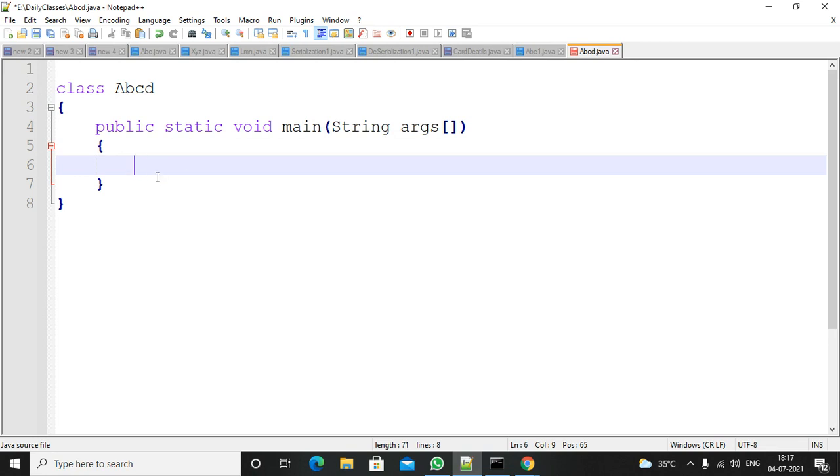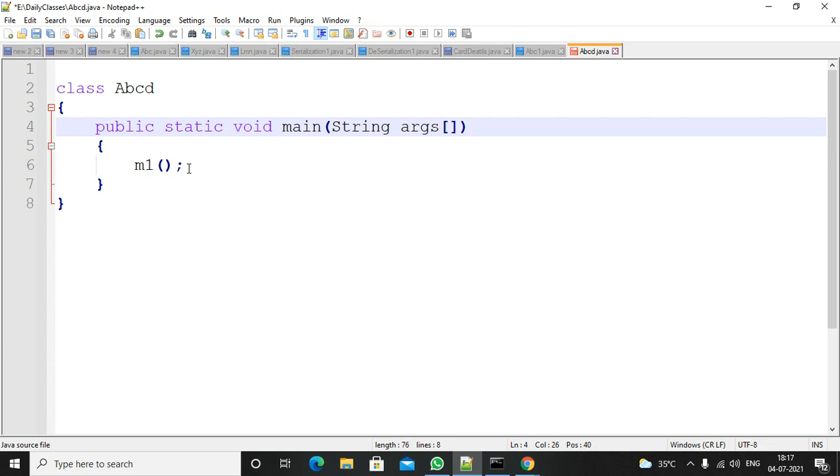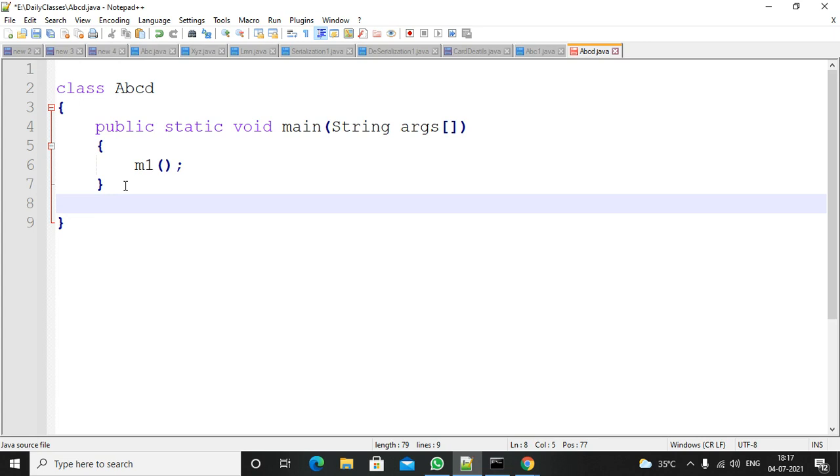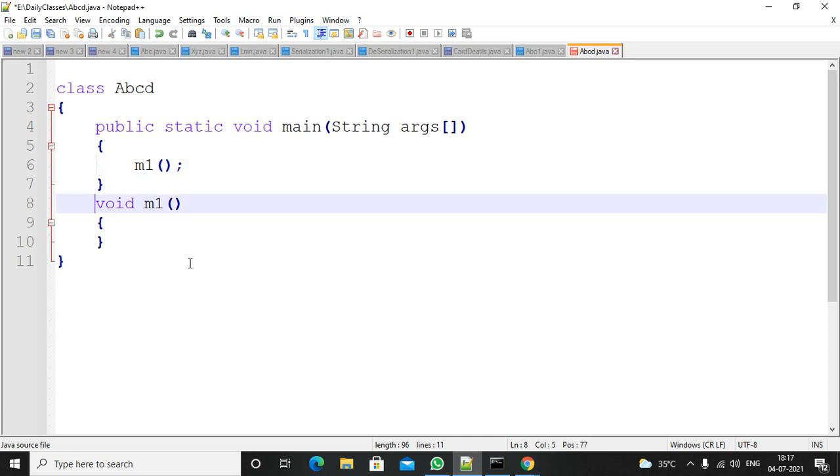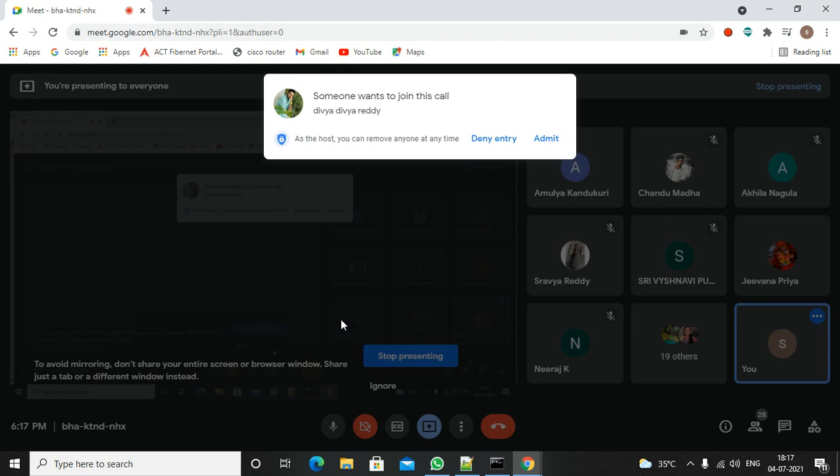This is only a method call. Inside a method, you can make a call to another method. The method you can write outside. So I am writing a method m1, and this method has a body.